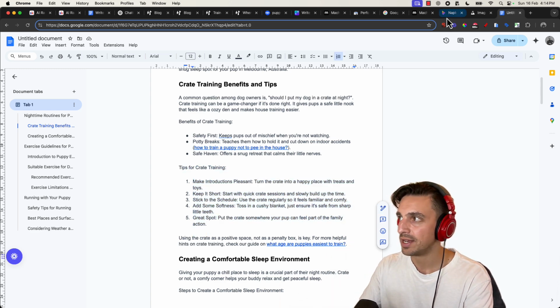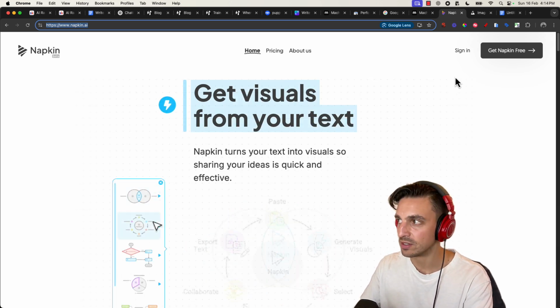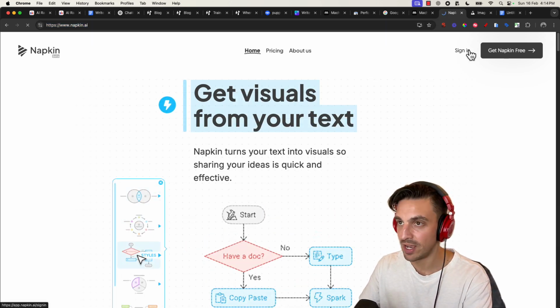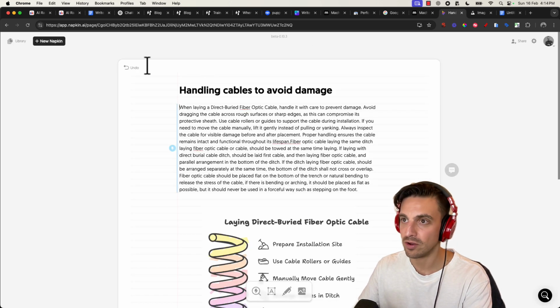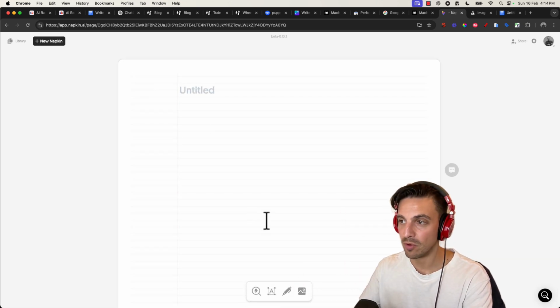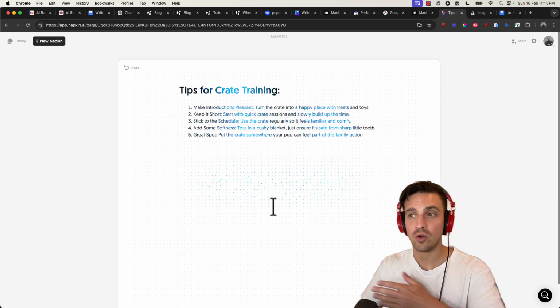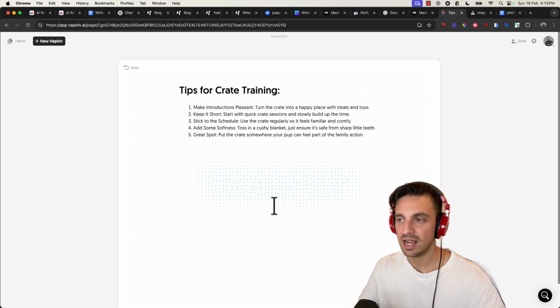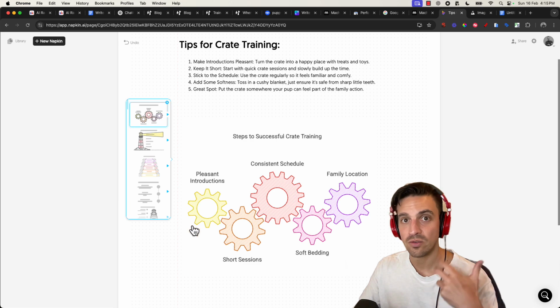Now I'm going to use a tool called napkin.ai. As of the time of this recording, this is completely free, and to be honest, one of my favorite AI tools that I've used for content writing. I'm going to sign in and create a new napkin and go to blank napkin. With the copied content section from the blog post, I'm going to paste it all here. I'm going to select all of it and click this button here. This is going to read the sentence, understand it, and then create a few options of illustrations that I can create for my blog post.